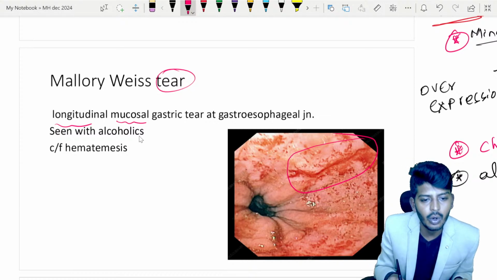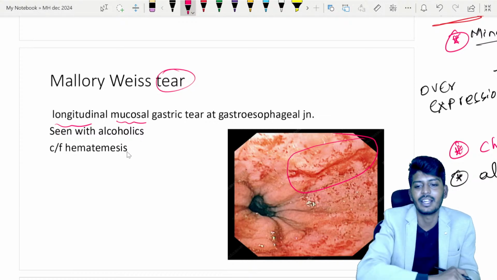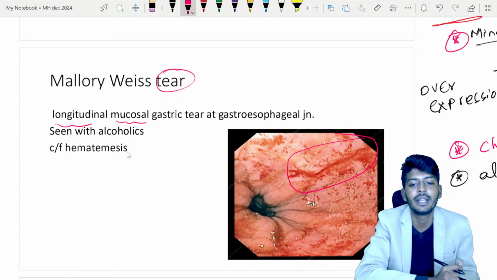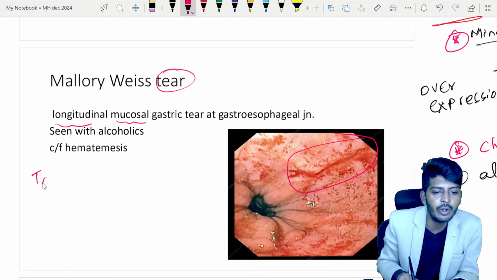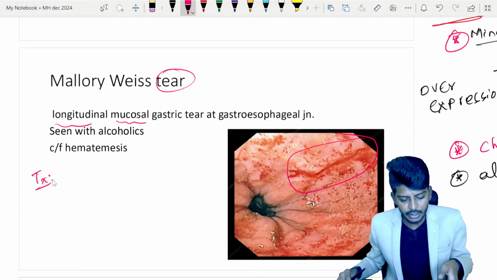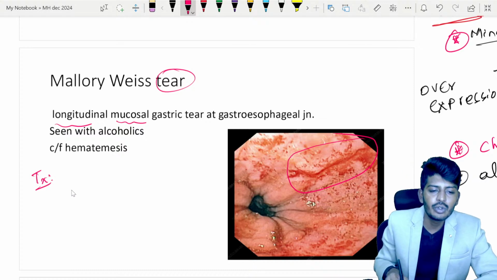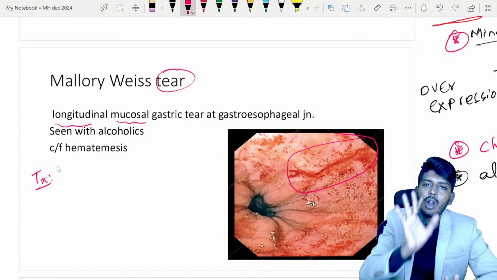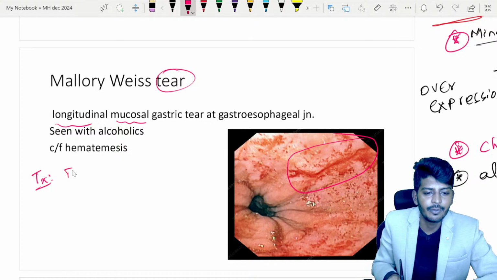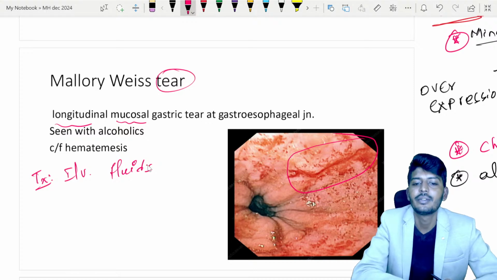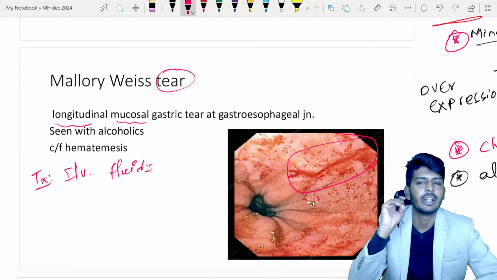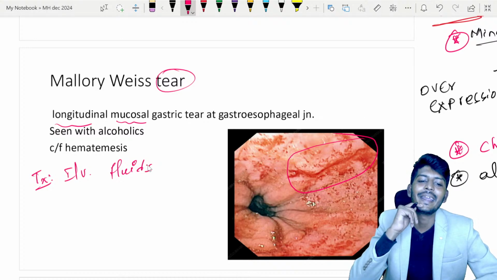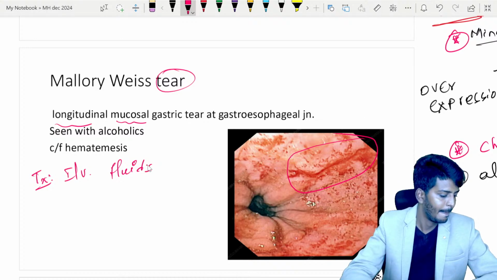Again, it is seen with alcoholics. Clinical features are hematemesis. Vomiting with fresh blood will be there. So when this patient comes to us, what is the treatment you are going to do? Usually it will clot itself. All you need to do is give IV fluids, most importantly, and make sure the patient is admitted and monitored. Automatically it will stop on its own. Usually you don't need a major surgical intervention here.